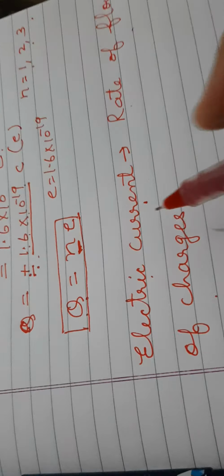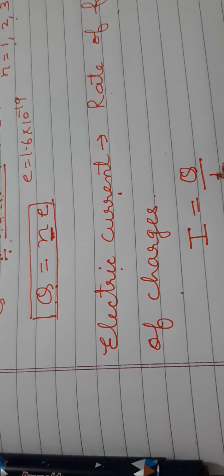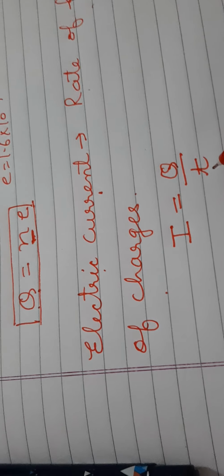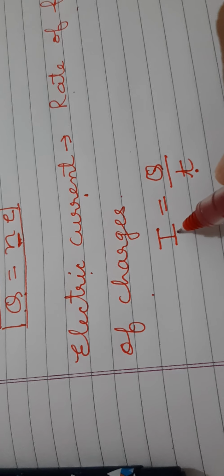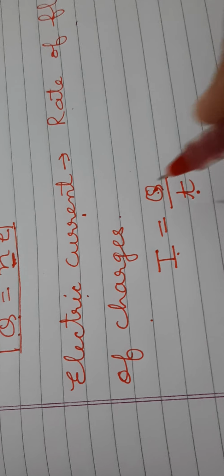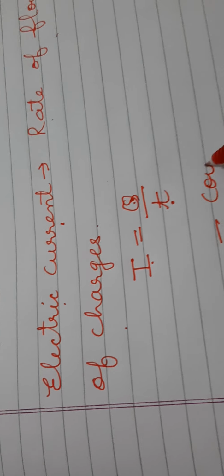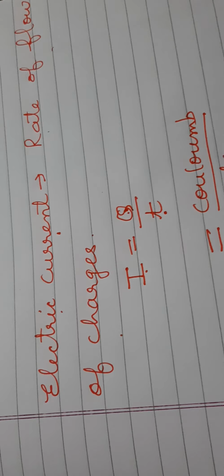Electric current is denoted by capital I. The formula of electric current is I is equal to Q upon T, where Q is charge and T is time. Now if we write the SI unit of electric current, then the SI unit of electric charge is coulomb and unit of time is second.